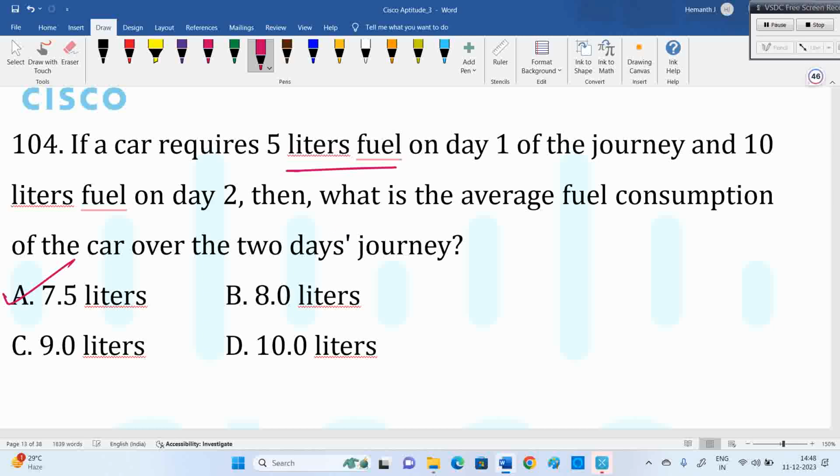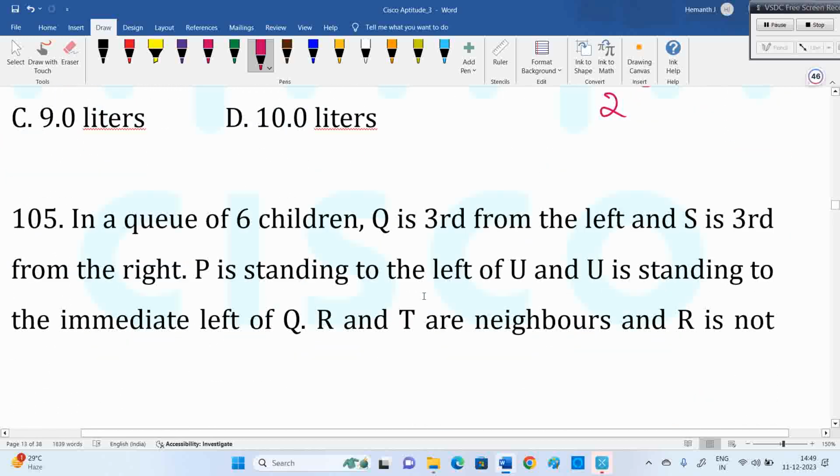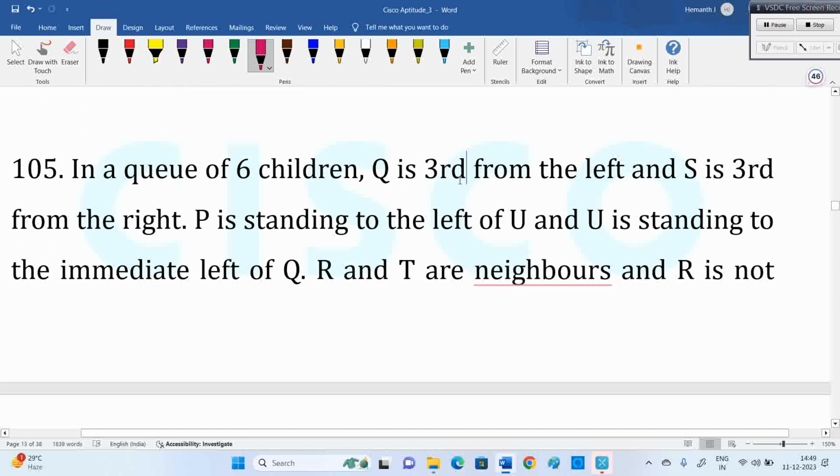It's regarding fuel only: average fuel is the sum divided by the number of days. They said over the 2 days, total fuel consumption divided by the number of days, which is nothing but 7.5 liters per day.